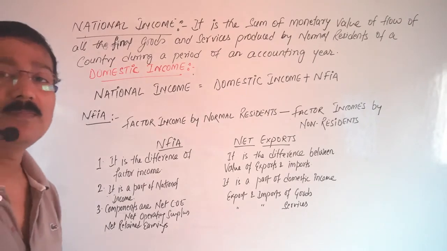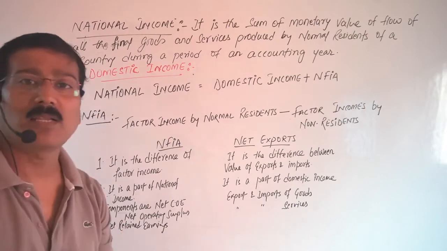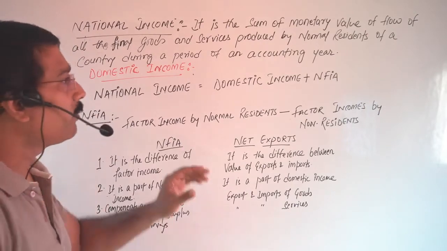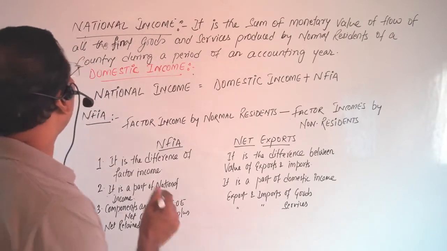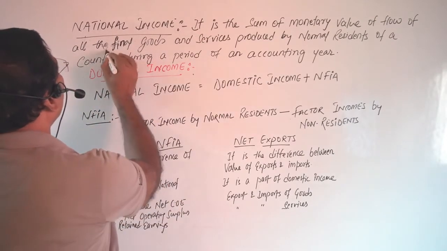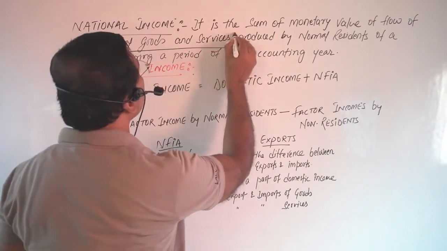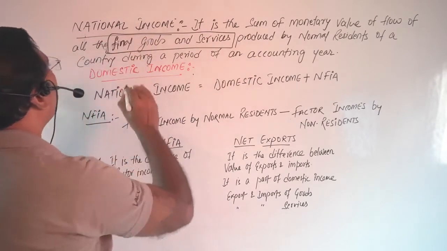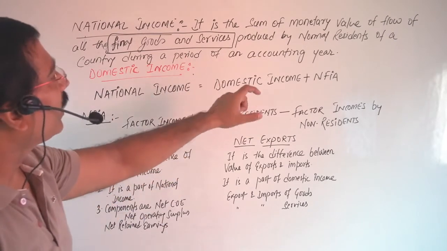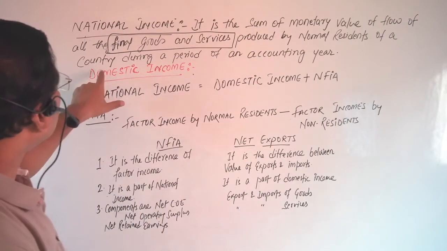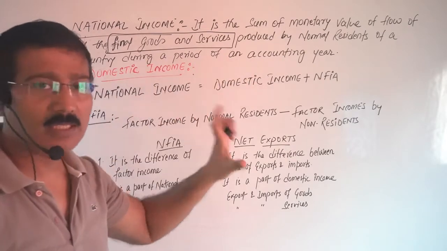After domestic income, the next thing is national income. First, concentrate on the definition. It is the sum of monetary value of flow of all the final goods and services. This is the most important point. Final goods and services produced by normal residents of a country during an accounting year.